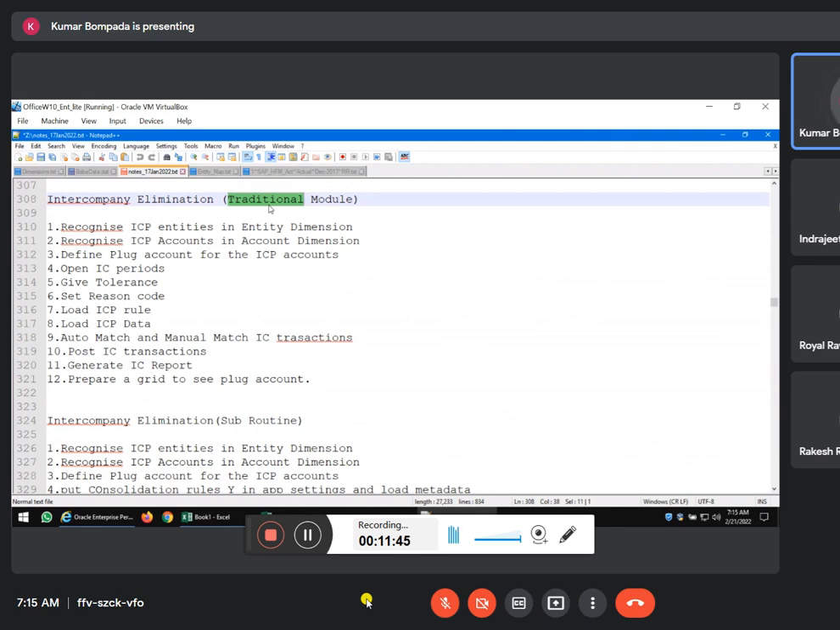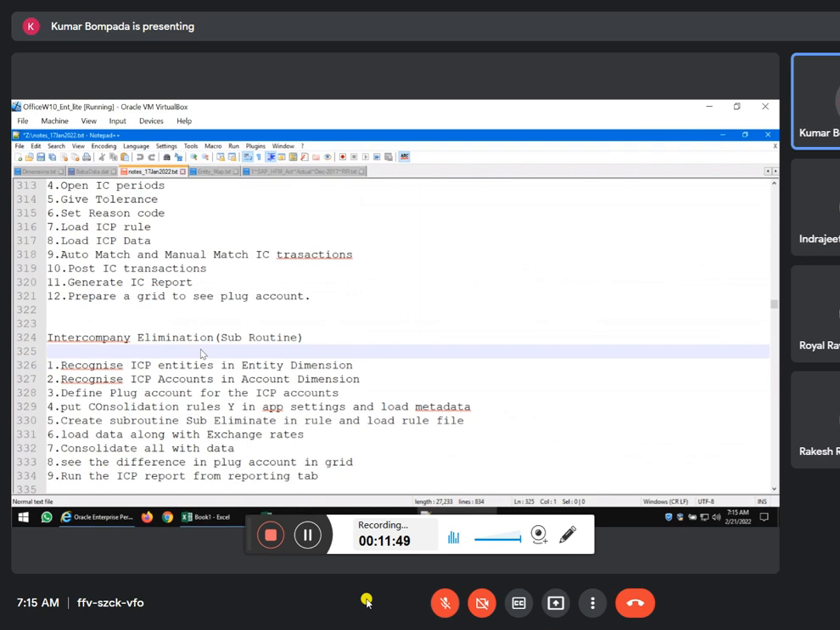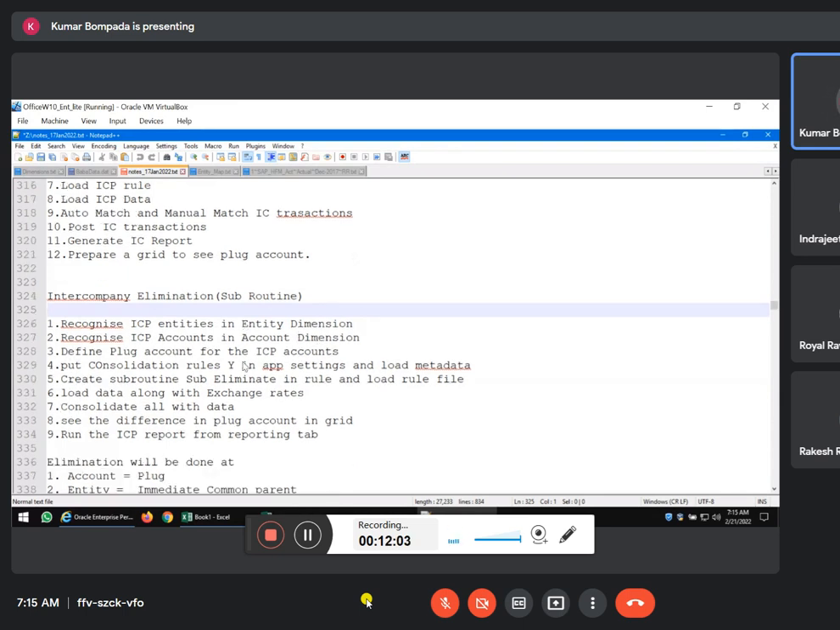Because a lot of manual involvement is there. But in the subroutine, there is no concept of manual intervention, okay? Automatically the data will come from SAP and then when you right click and consolidate, automatically eliminations will be done and then you can generate the ICP report. Clear? So what are the steps involved here?